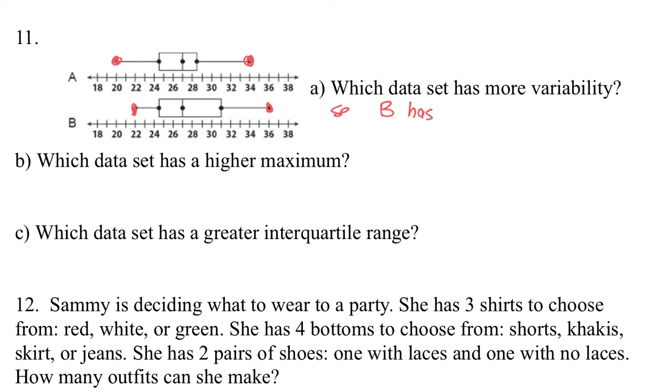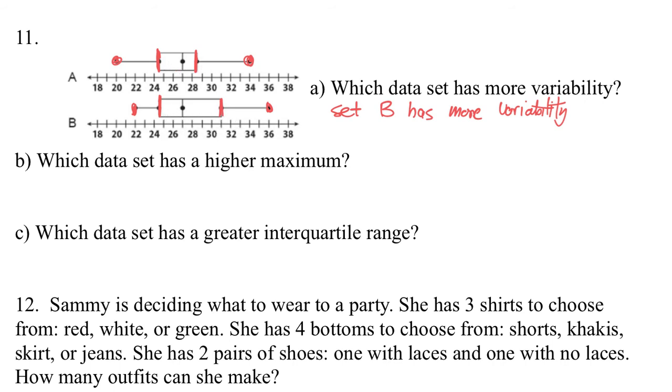Set B has more because you can see here the box here is bigger than the other box. So as the numbers spread out more, they make the box bigger.